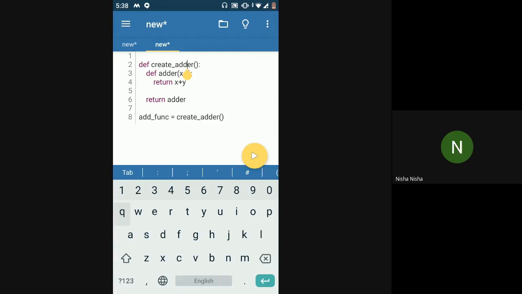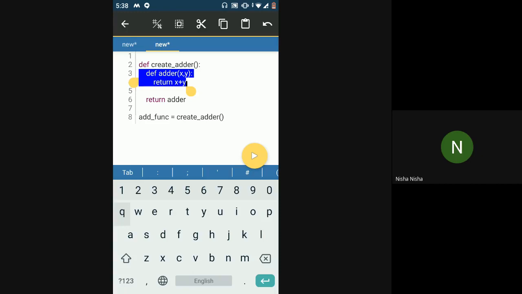This new inner function, the adder function, will get created, and that adder function will be returned. So now adder is being returned, and that is being stored into add func. Okay. Now, if you want to use this inner function that was created and returned, and that was now saved in add func.